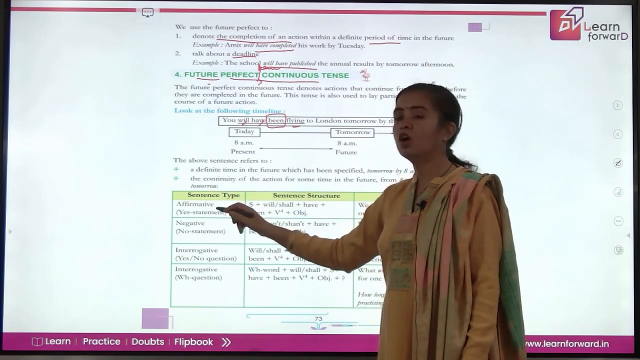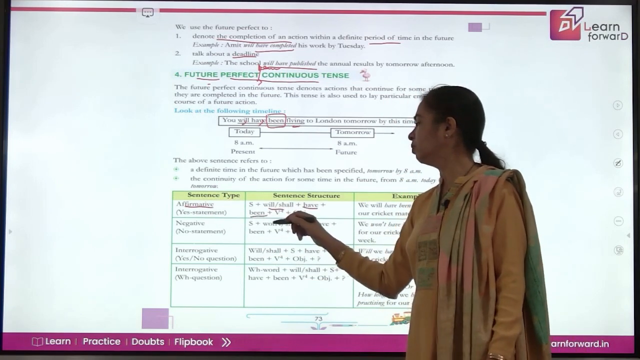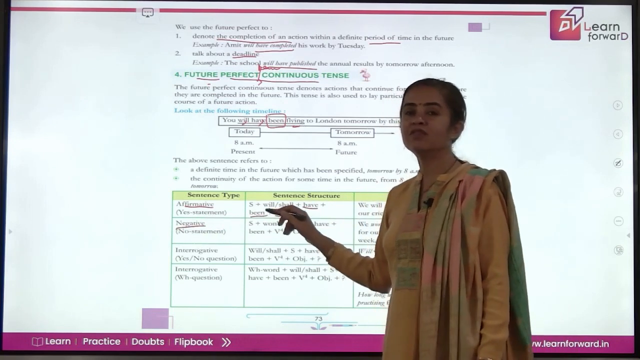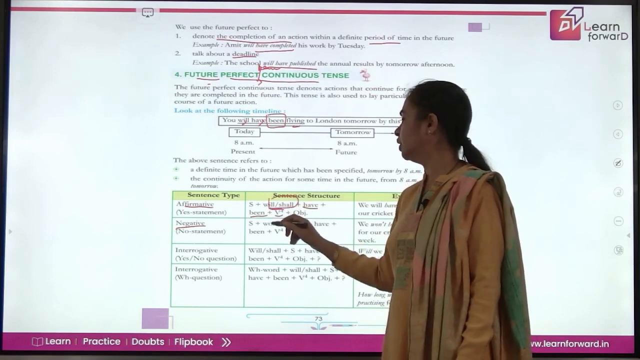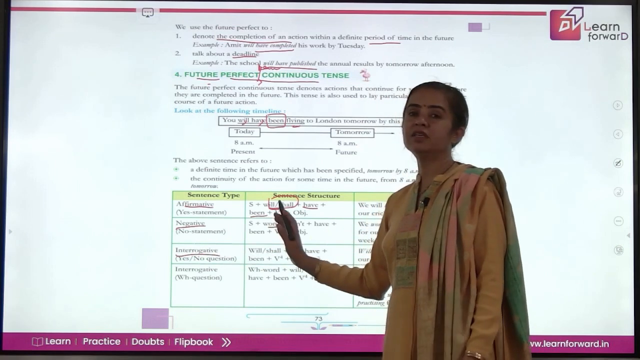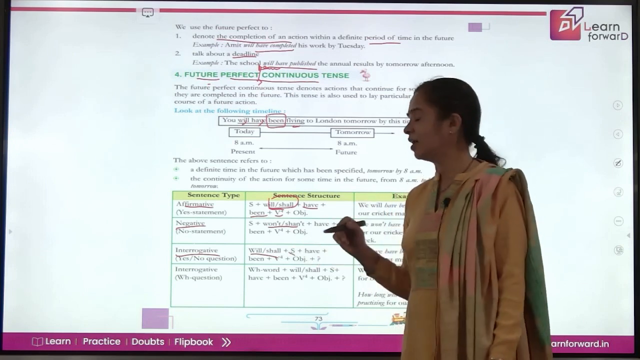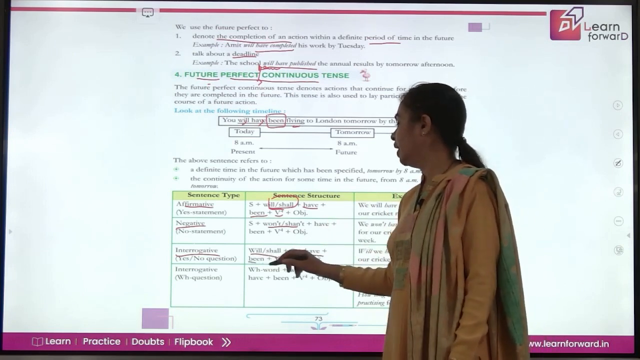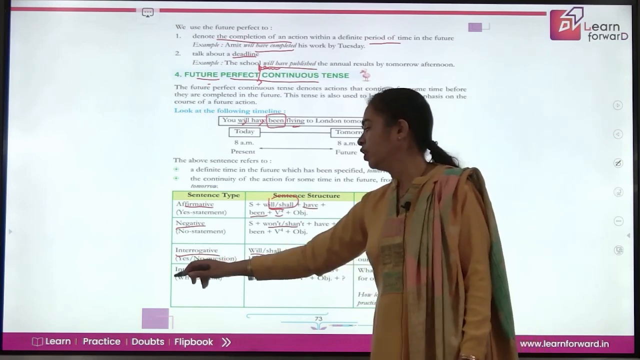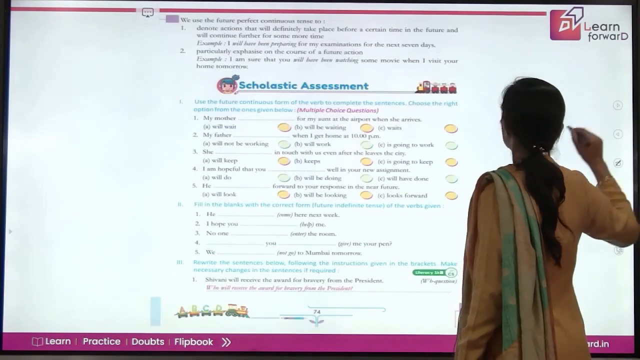Now, when we talk about the sentence structures, affirmative sentences, will, shall, then have, and third form been, and then the ing form of verb. When we talk about negative, what is the first word in the helping verb? Will, shall. So it will be followed by not, or you can use contraction here. When you talk about interrogative sentences, just take the helping verb before subject. So will, shall, first word in the helping verb, subject, then have been, and the fourth form of verb ing, because this is perfect continuous tense. Now, when you talk of WH questions, just introduce WH question before the helping verb.